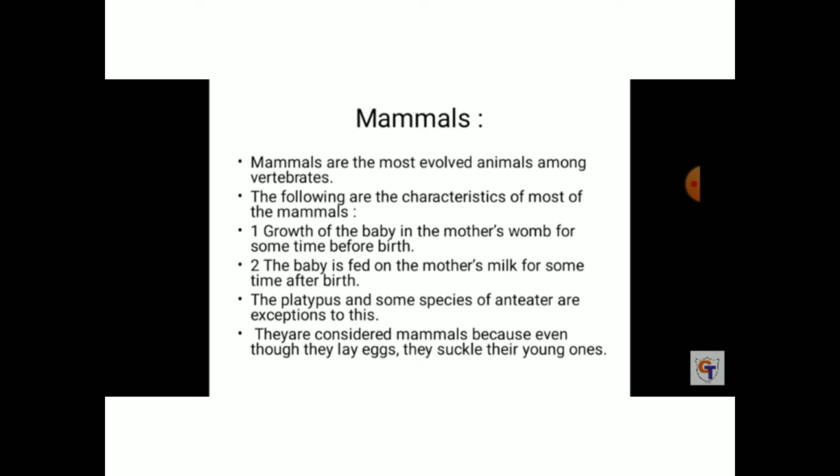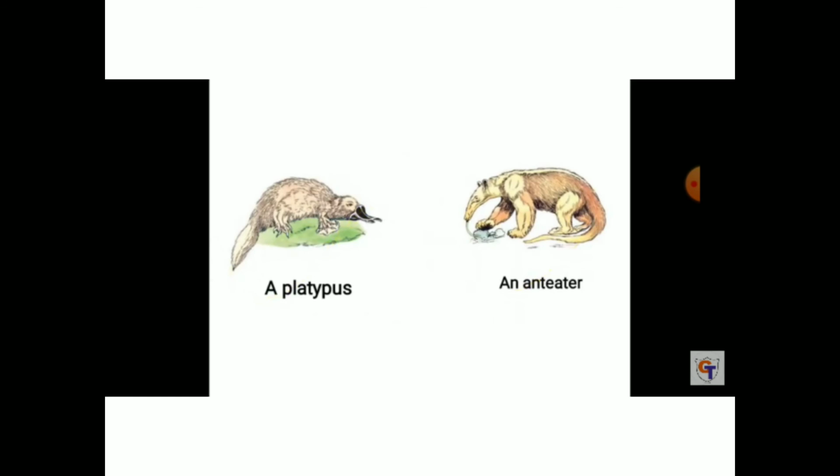Second, the baby is fed on the mother's milk for some time after birth. Like a human being, the baby is fed on the mother's milk after birth. The platypus and some species of anteater are the exception to this. They are considered mammals because even though they lay eggs, they suckle their young ones.